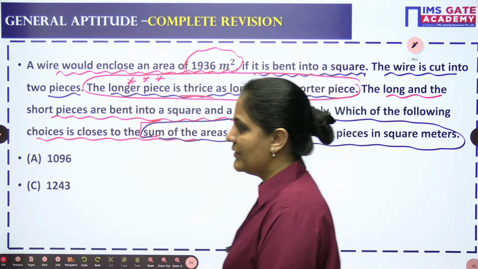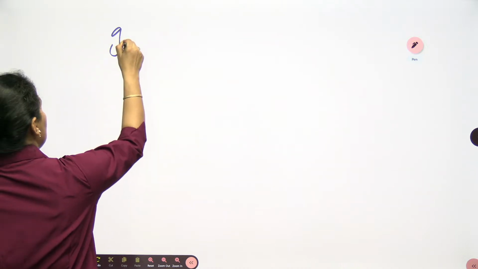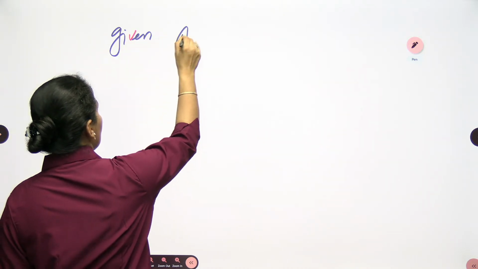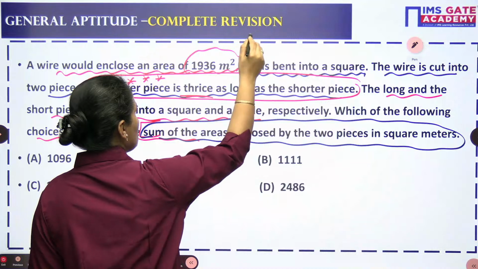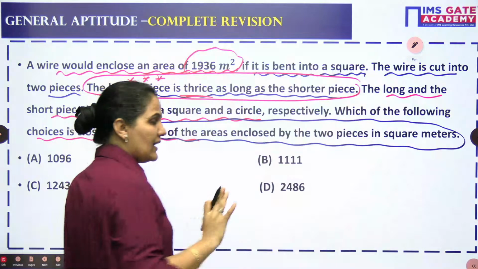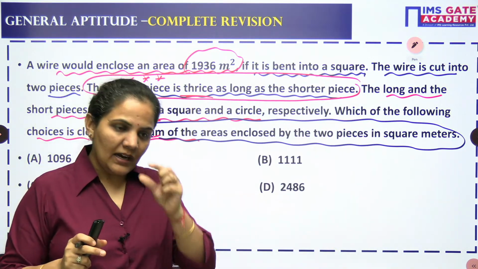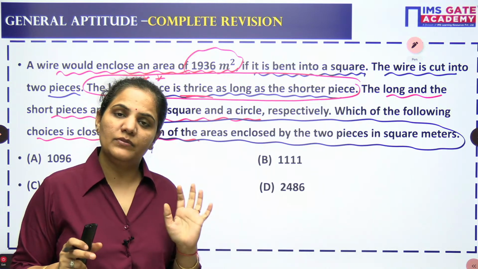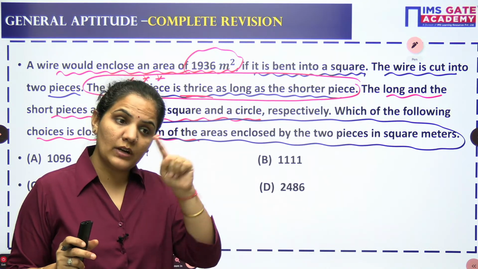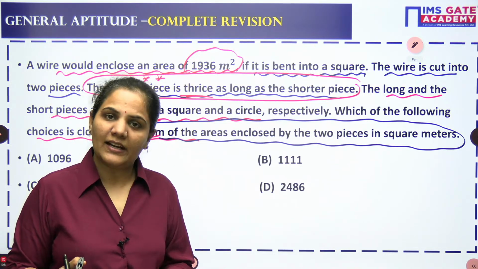Let's approach it. Very easily we will start the question. What is given to us, we will start from that only. First of all, it's given to us that the area of the square is 1936 meter square. The area will not help me directly; ultimately I need to find the length of the wire. For that, you should have the perimeter of the square, and for the perimeter, you should have the side of the square.